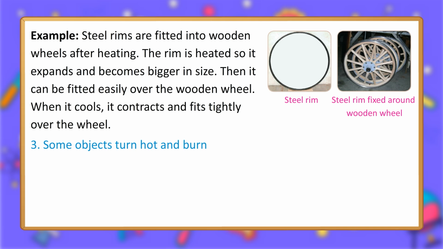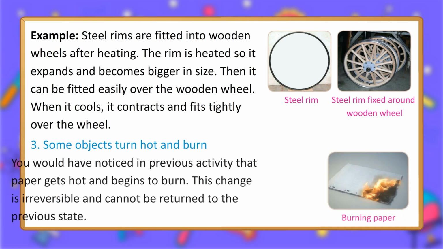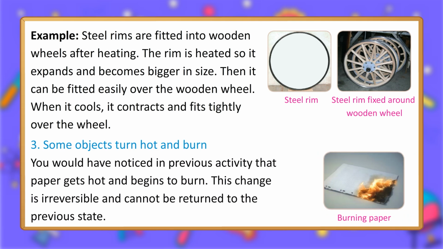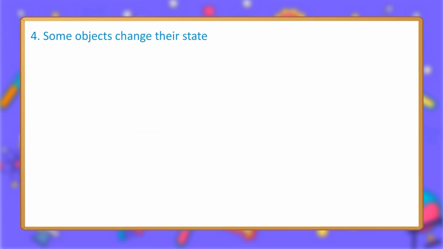3. Some objects turn hot and burn. You would have noticed in previous activity that paper gets hot and begins to burn. This change is irreversible and cannot be returned to the previous state. Burning paper.